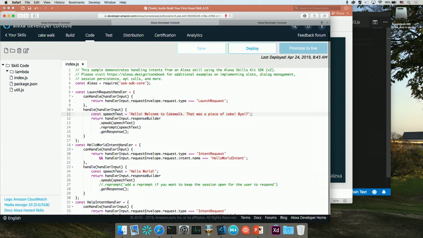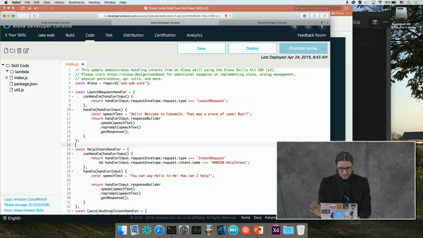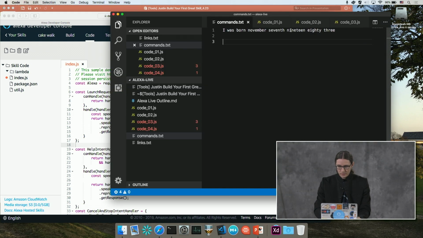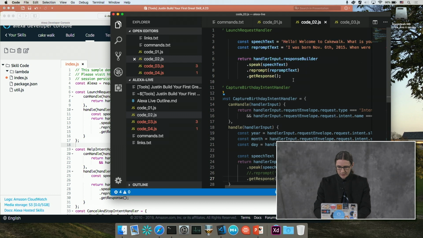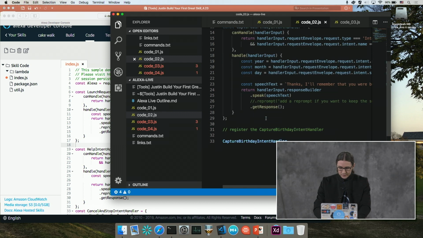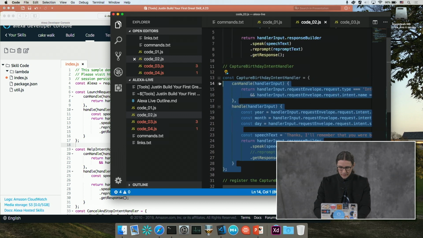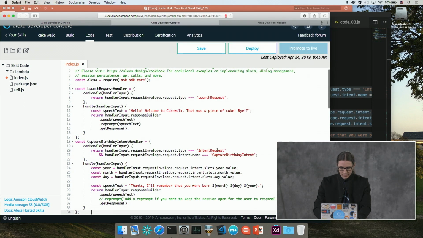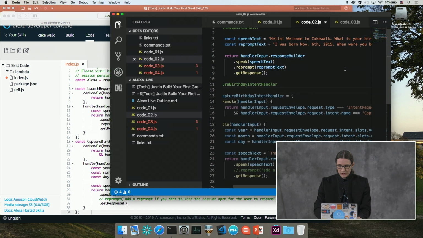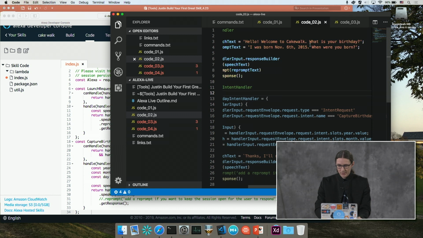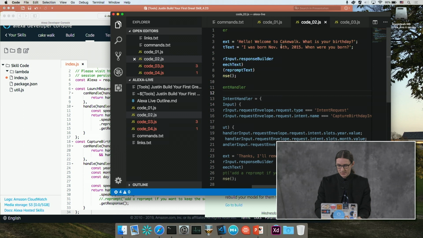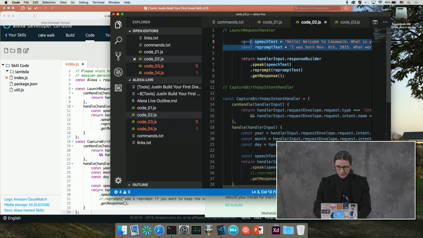So first of all, we don't need this hello world intent handler because we got rid of the hello world intent. So we're just gonna go ahead and delete that. And I'm gonna go to my code here that I have saved, and I'm gonna just copy and paste this new handler here, and I'll talk about what we're doing here. But the other thing I need to do is I need to change the question that we ask. So instead of saying, that was a piece of cake, goodbye, I'm gonna say, what is your birthday? So I'm gonna go ahead and copy this, paste it over.